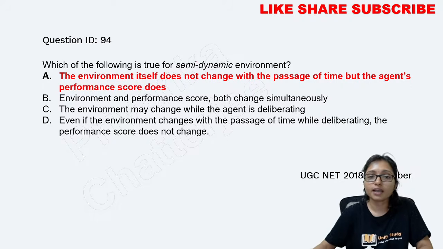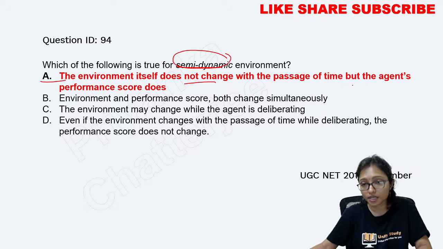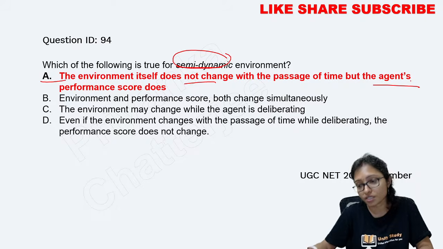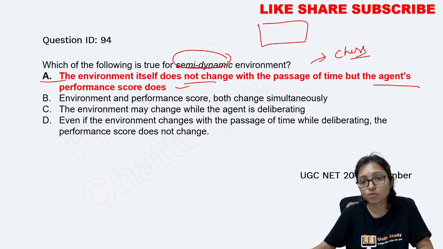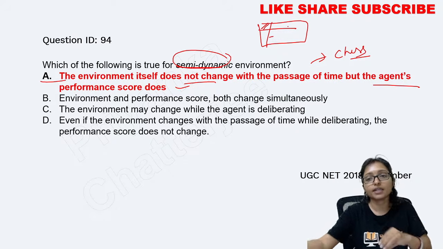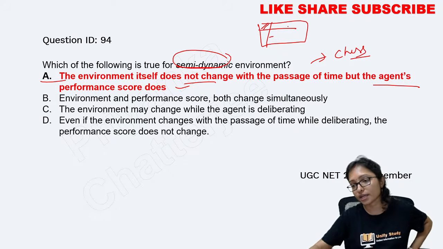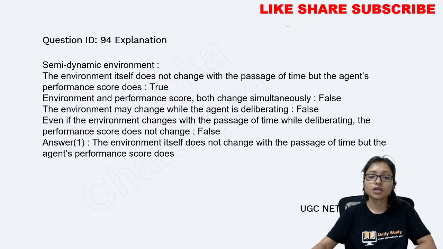So what is semi-dynamic? It is where the environment does not change but the agent's score is changing. That is called semi-dynamic. The example is chess. In chess the board is not changing but the player movement is changing. That's why it is called a semi-dynamic environment.